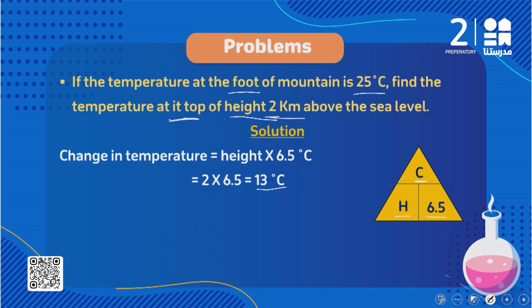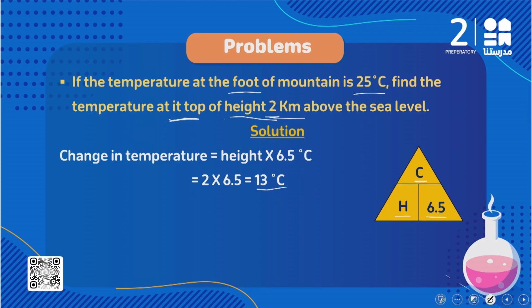طيب انا محتاجه احسب ايه؟ انا محتاجه احسب ال temperature at the top وهو مديني ال temperature at the foot. طيب at the top يبقى انا طالعه واحنا بنطلع ال temperature بتاعتي بيحصل لها decrease or increase؟ طيب واحنا بنطلع بيحصل decrease, هنا in the calculation represent what? Minus. يبقى عشان احسب ال temperature at the top of the mountain هعمل ايه؟ ال temperature اللي هو مديهاني عند الفوت minus ال change in the temperature اللي احنا لسه جايبينه. يبقى تاني, the second step to calculate the temperature at the top احنا طالعين للماونتن طالعين يعني بنعمل minus. ليه؟ علشان ال temperature بيحصل لها decrease.